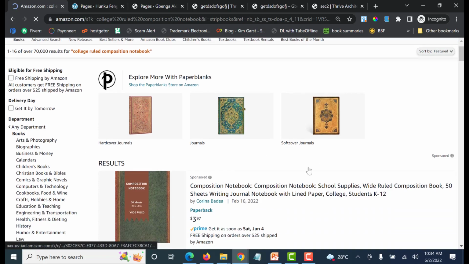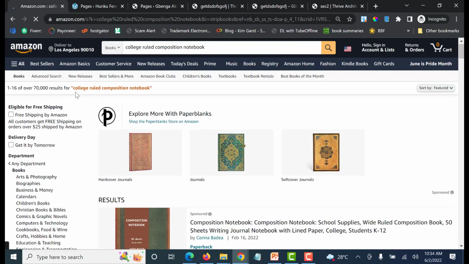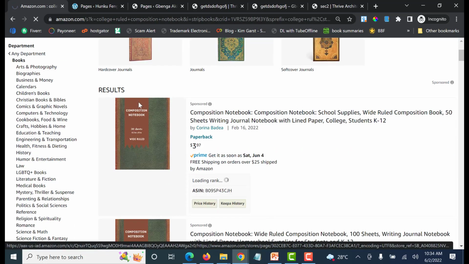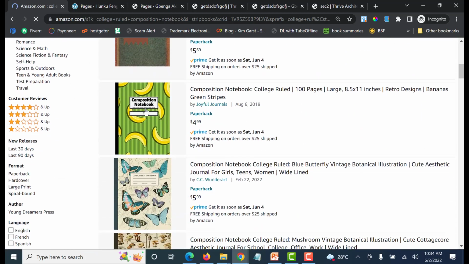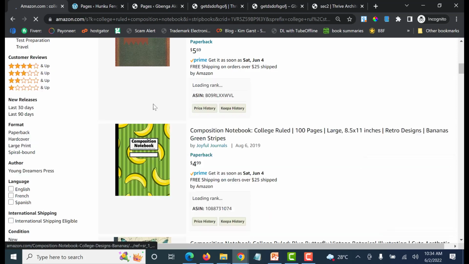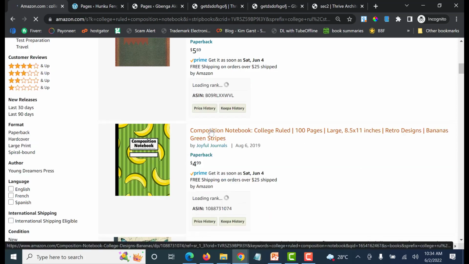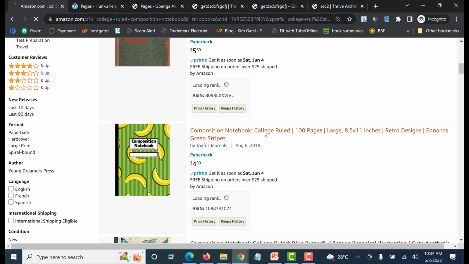We are not talking about research now, so don't start asking about 70,000. I'm just explaining to you how to come up with a title. You see this one, all you have is college composition notebook, which is the title. Anything after this dot, that's the subtitle.